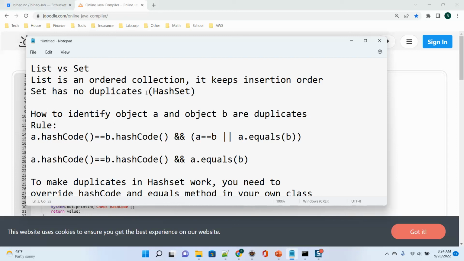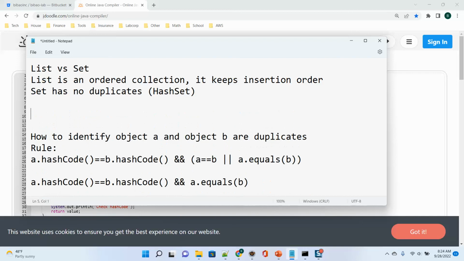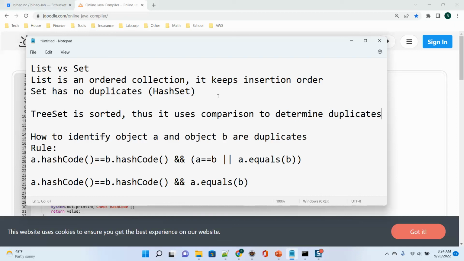TreeSet is sorted, thus it uses comparison to determine duplicates. Both TreeSet and HashSet cannot allow duplicates in the collection, but they use different ways. We will focus more on HashSet, but TreeSet is quite simple. All the elements are sorted. So after sorting, like 1, 2, 2, 3, the two 2s are duplicates. They are the same, so one will be kicked out.